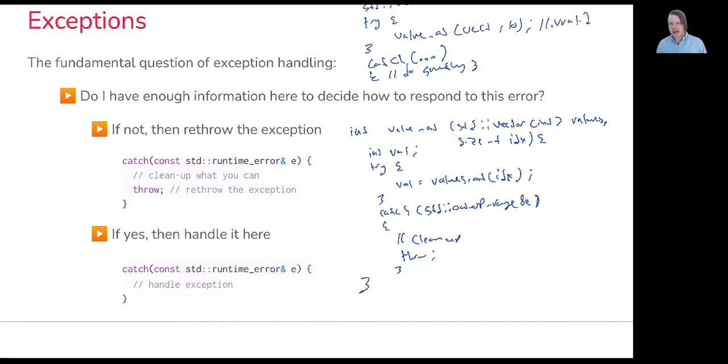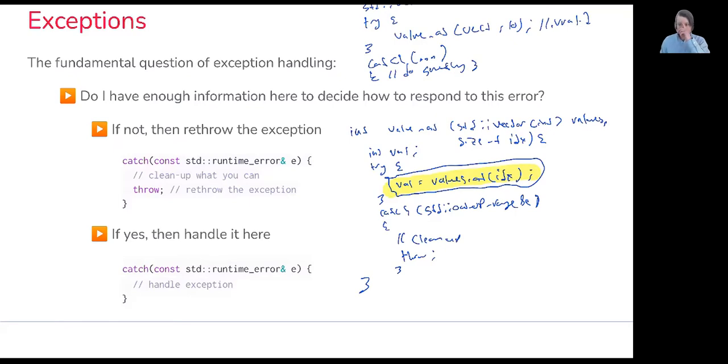So we go ahead and execute this. We jump into our function, and we attempt to access the vector's value at IDX. The standard library vector will throw an exception if you're using the .at behavior and attempt to access an element that does not exist within the range of indexable values within that vector.